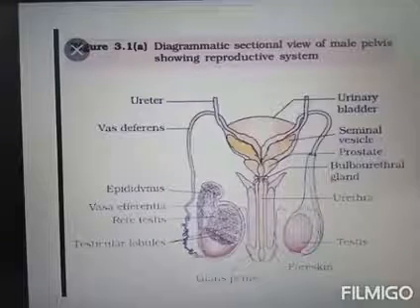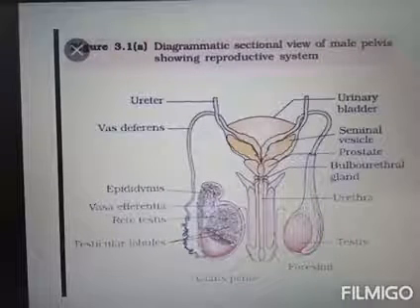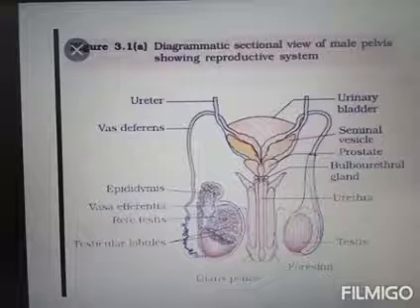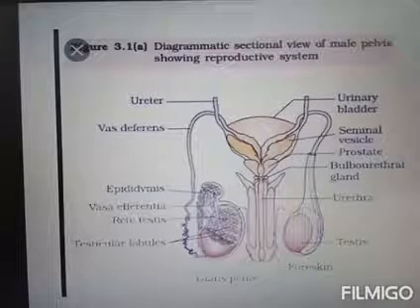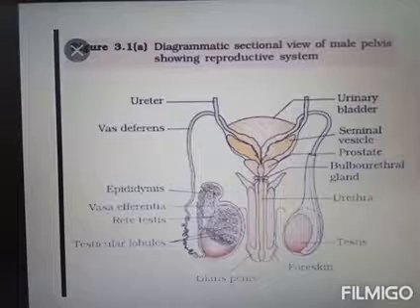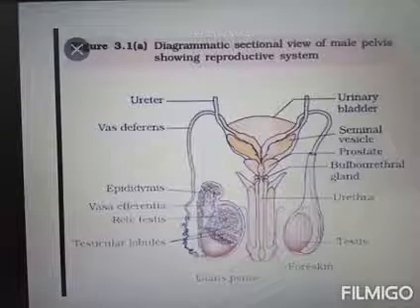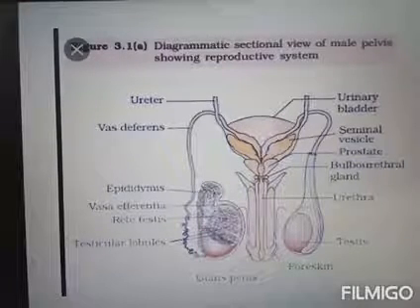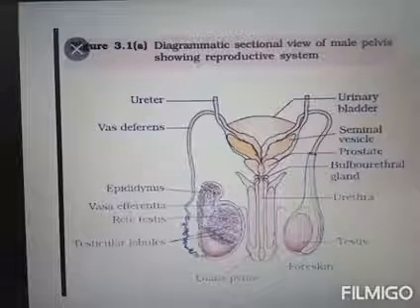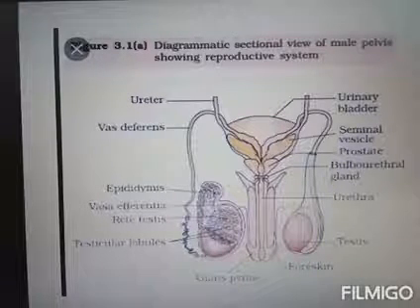It produces a milky, slightly alkaline secretion which forms about 20% of the volume of the semen. So the major portion of the semen is seminal fluid. Only 20% is prostate gland secretion.